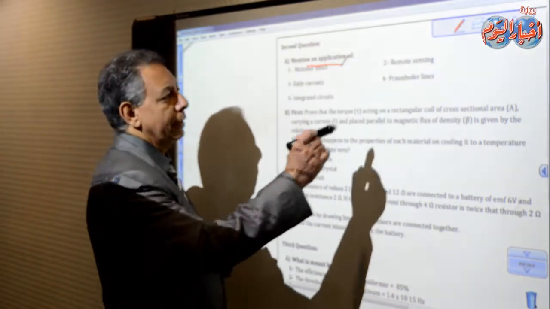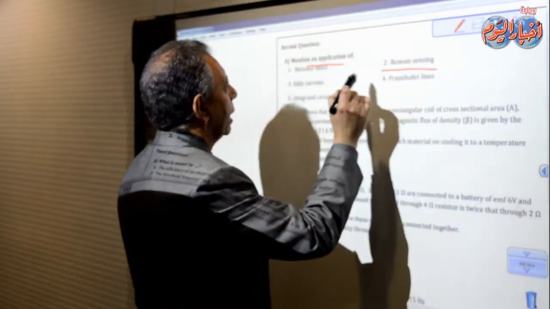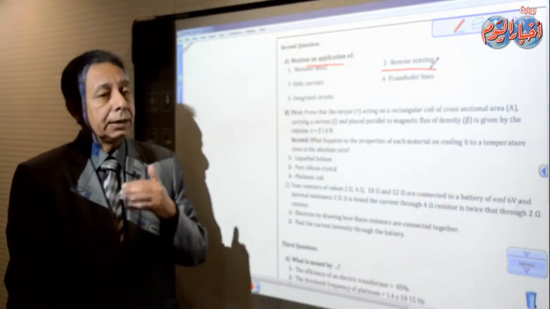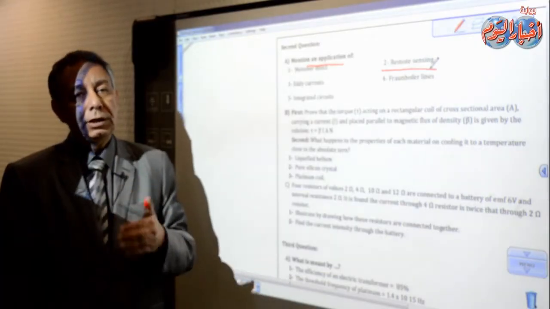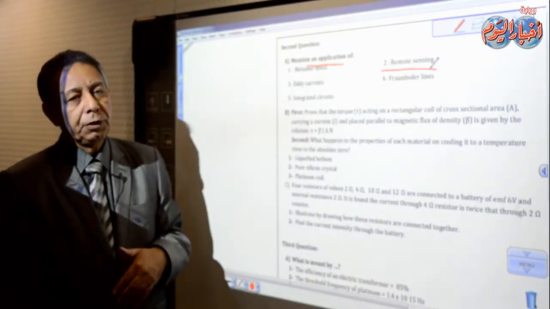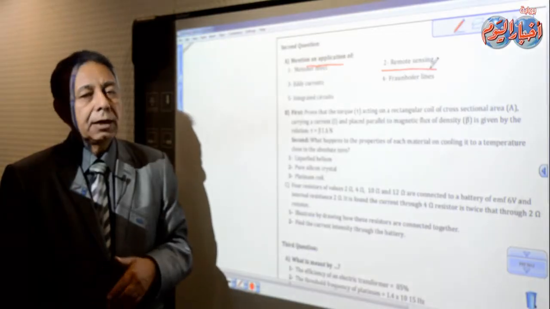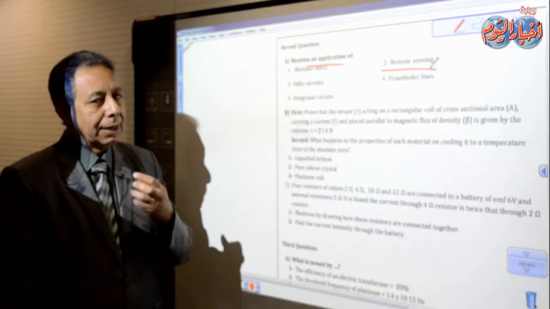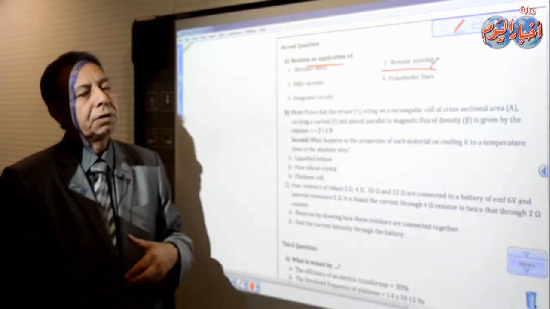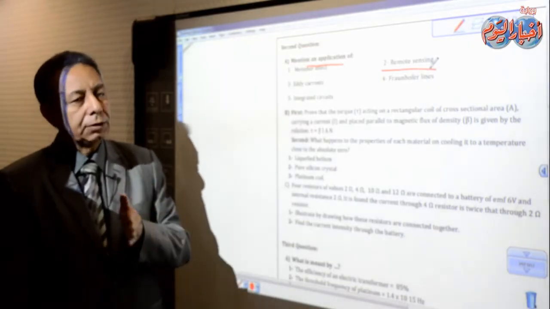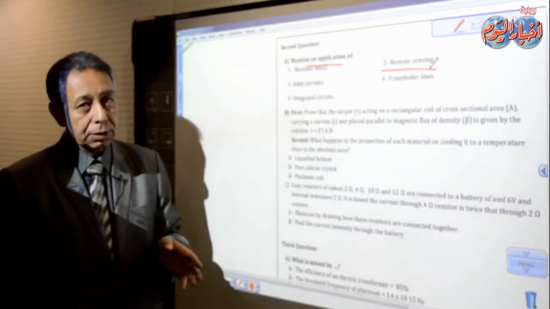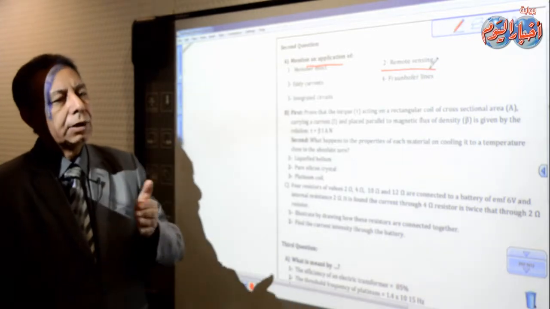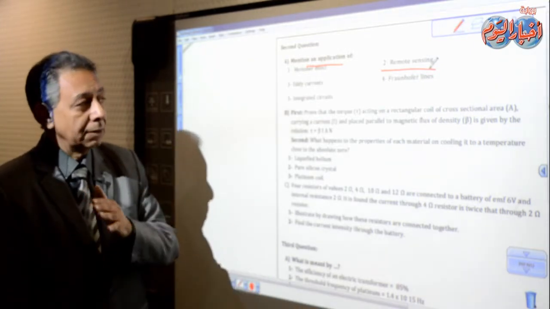The second question, remote sensing. We need an application for remote sensing. Yes, remote sensing is done by receiving all the radiation emitted by the surface of Earth, including the reflected light, but that is not the answer. The answer is, what is the application? How can you get benefit of remote sensing? Yes, to determine the underground resources. So you need to write first to determine the underground resources, and then you can add any details next to that.